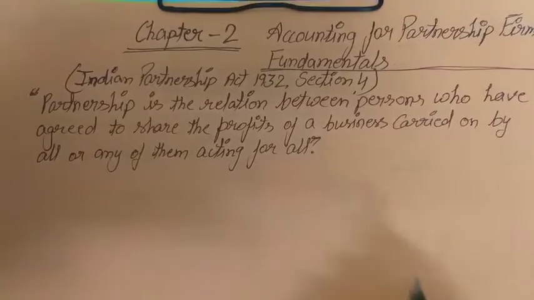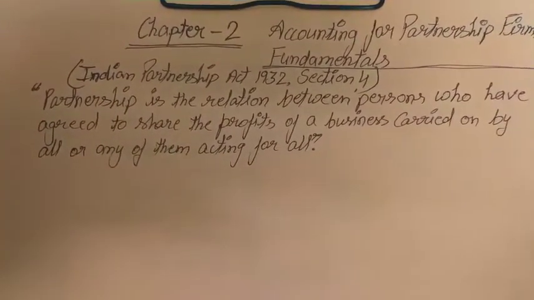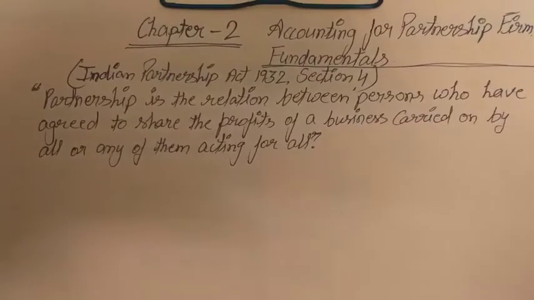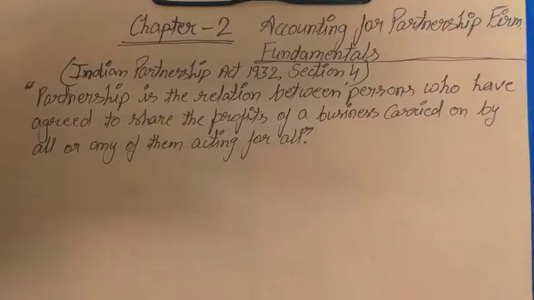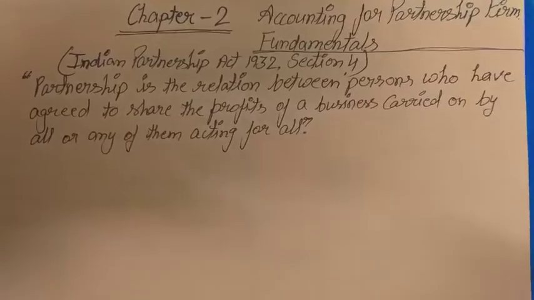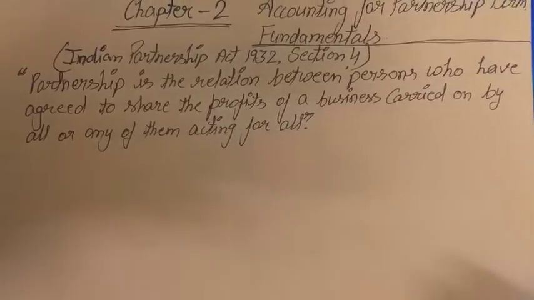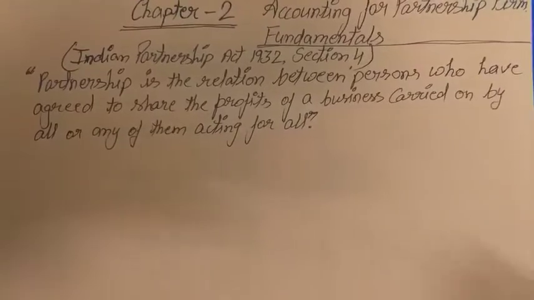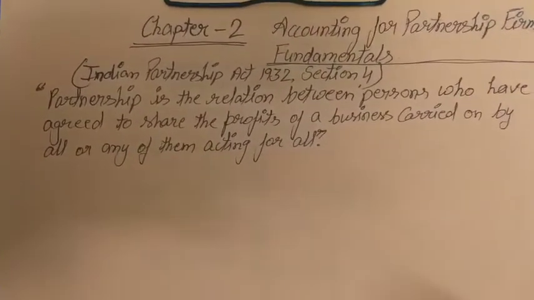It means any one partner can run that particular business individually. Other partners can contribute only capital, and they will not take any initiative in the partnership. Only one partner can be an active partner.